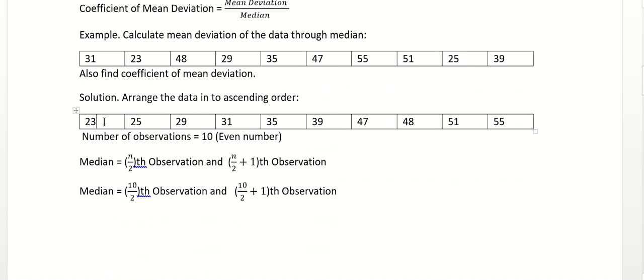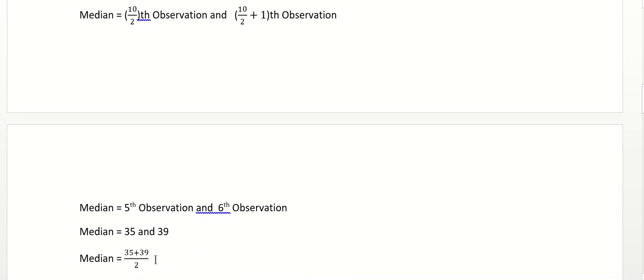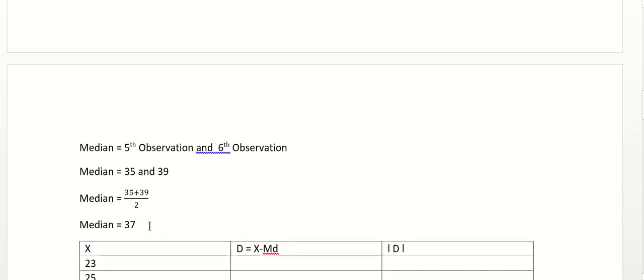So this is 1, 2, 3, 4, 5. This is the 5th observation and this is the 6th observation, right? So 35 and 39. We will calculate their average: 35 plus 39 divided by 2. So here the median is 37.